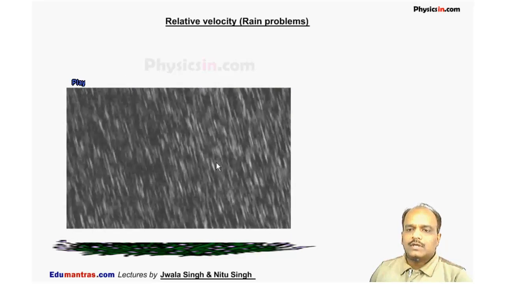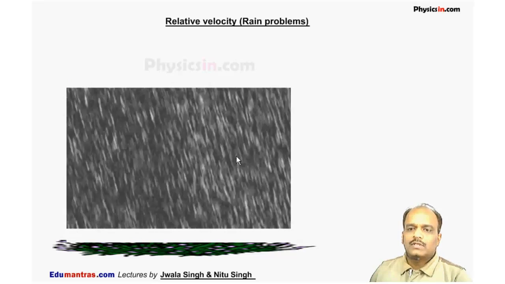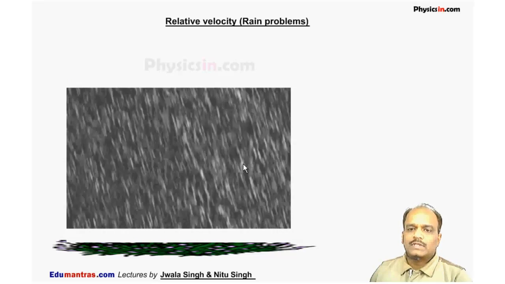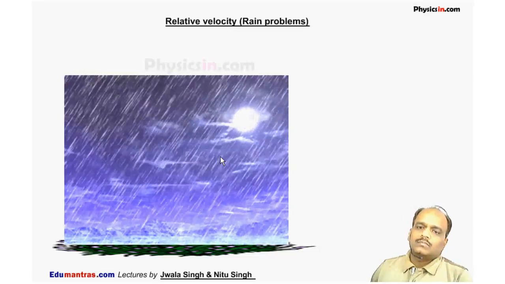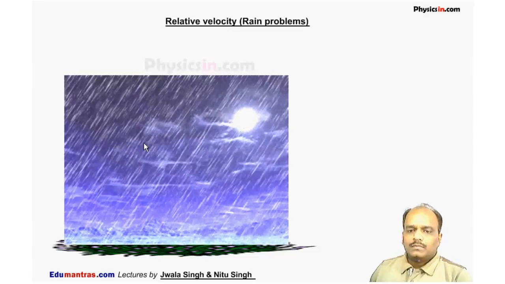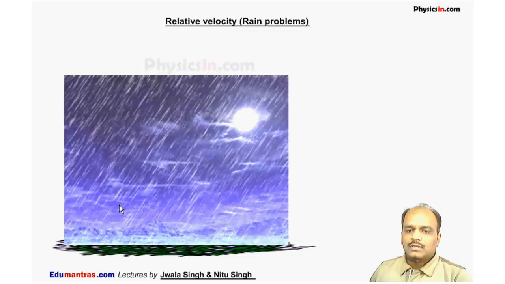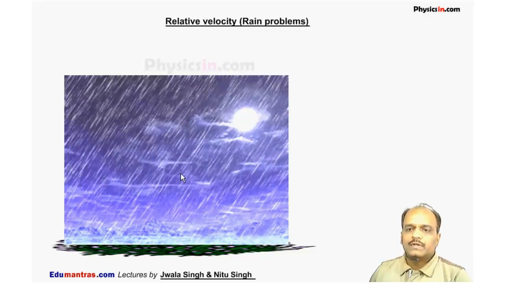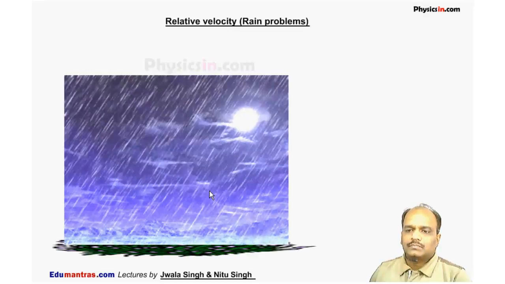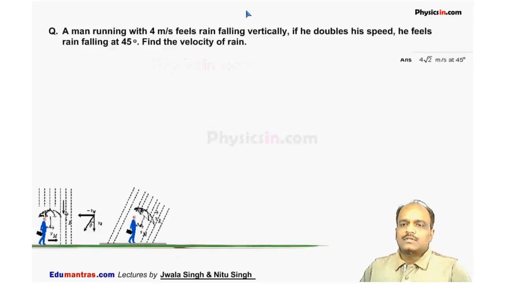When the man starts running in this direction, and the wind is blowing in this direction, the rain appears to be moving slightly tilted. See this rain. This rain is falling at some angle. When a man is running on this horizontal ground, the rain appears to be falling at some angle. Or if the wind is blowing, it appears to be moving at some angle. Based on this rain and river problem, we'll solve some questions.